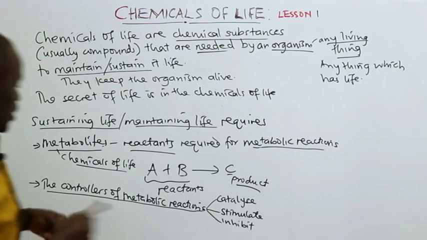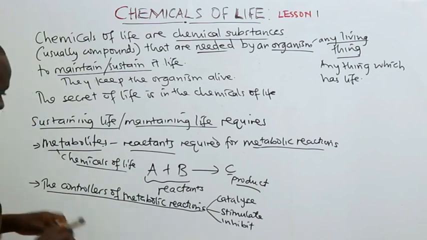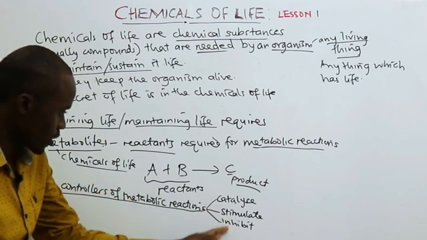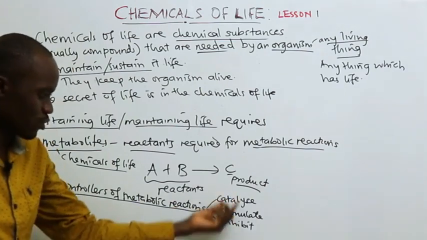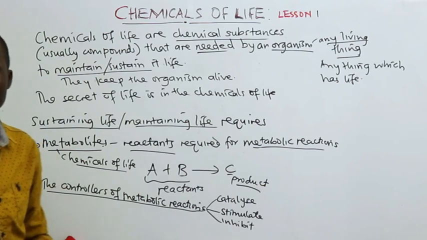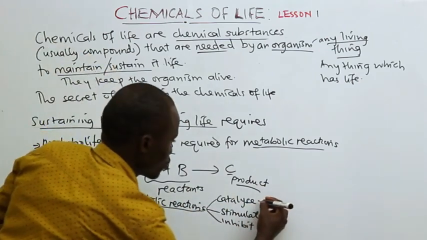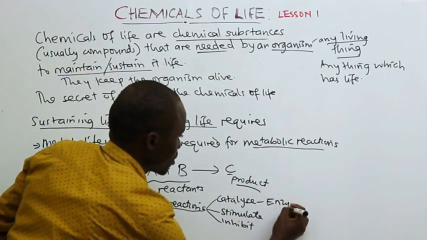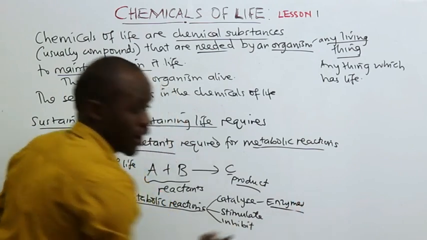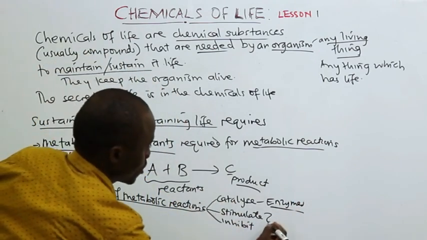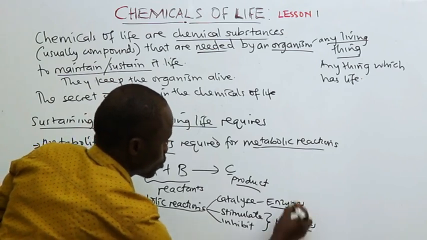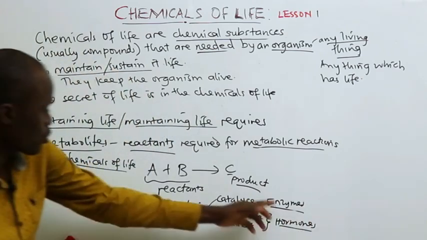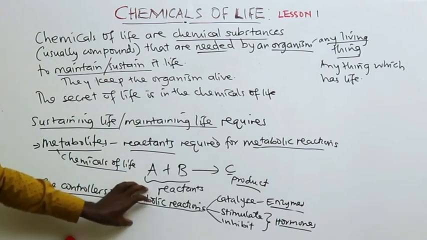Now, I'm categorizing their effects into three, but they are basically of two types. You have what you call enzymes, and then we have what you call hormones. Their main role is to control the metabolic reactions.